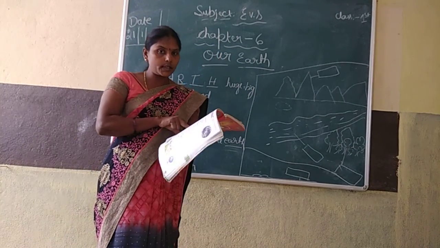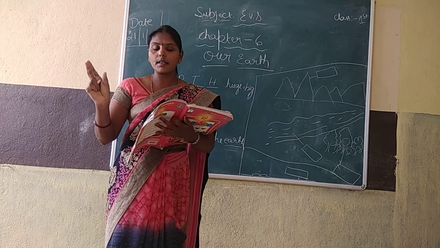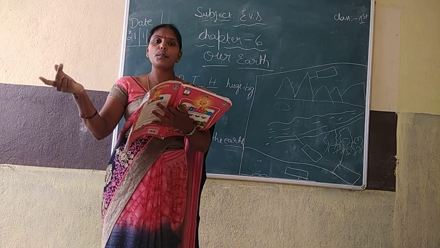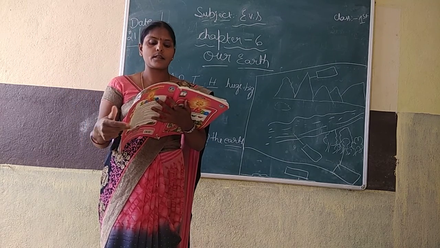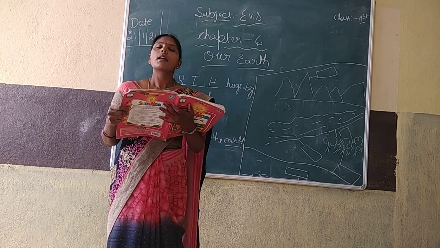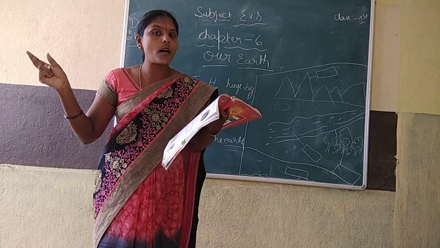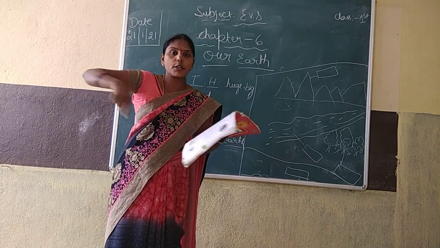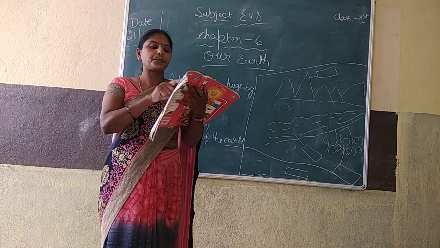Next, oral questions. Have you understood this lesson? I read and I explained, so I am asking some questions now. If you know, answer. Otherwise keep quiet but don't make noise. What is the shape of the earth? Earth is like a round, big ball. Huge means big, I already told.